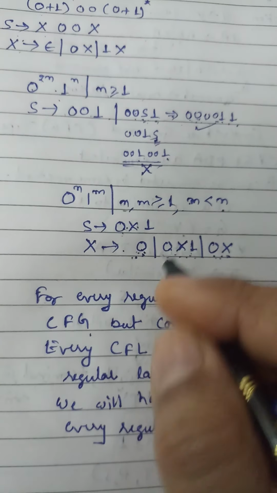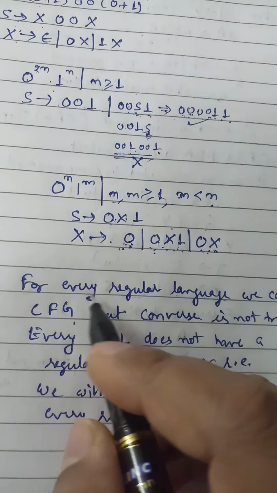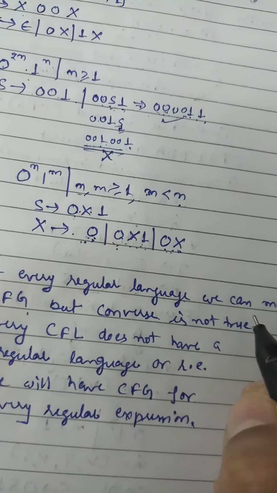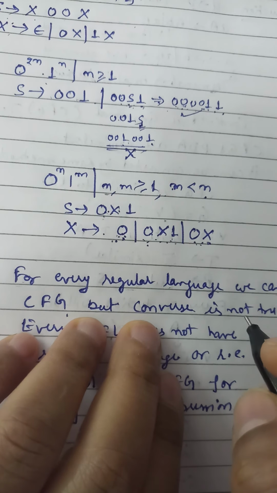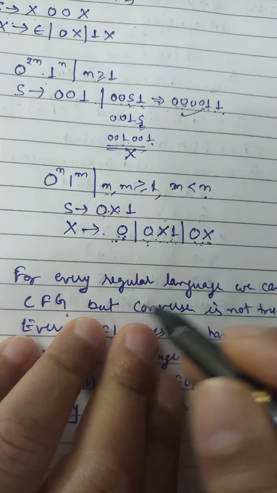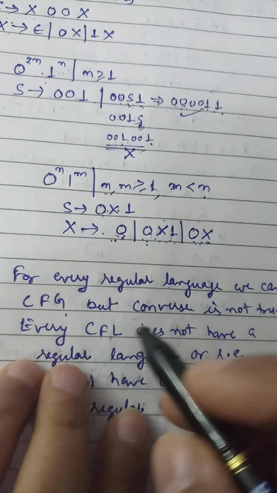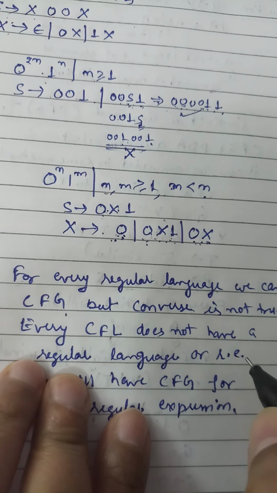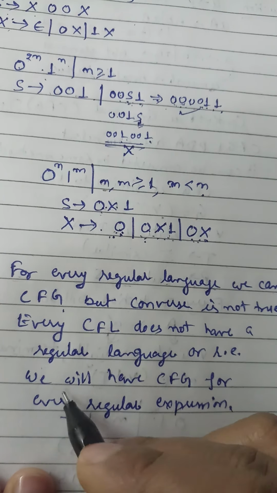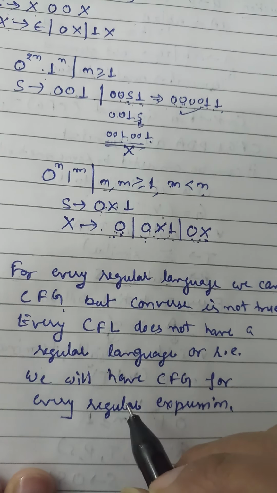Now there are some important terms like this. For every regular language we can make a CFG, but the converse is not true. That means from every grammar we cannot make a regular language. So not every CFL has a regular expression. But we will have a CFG for every regular expression.